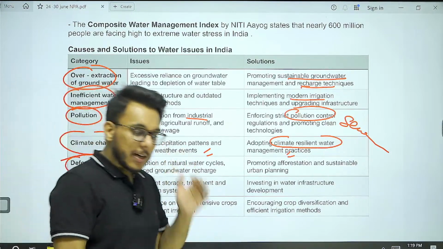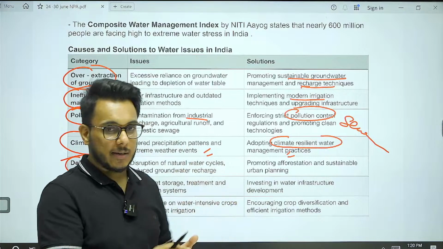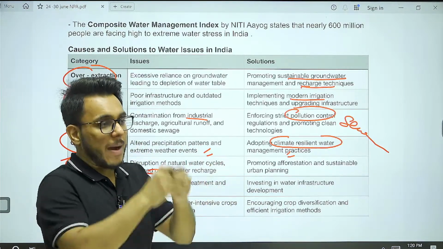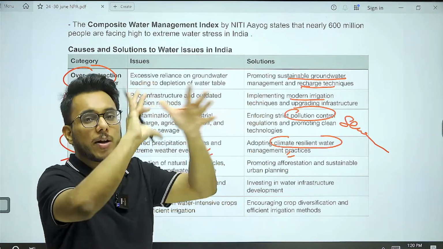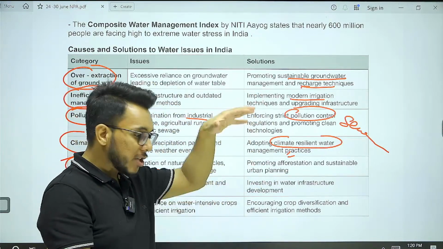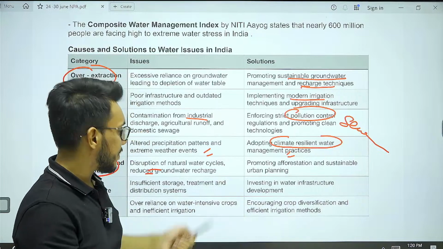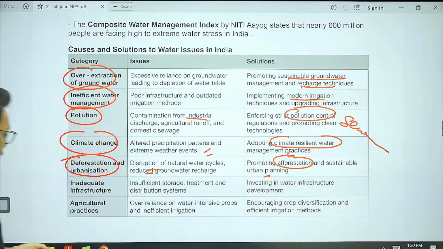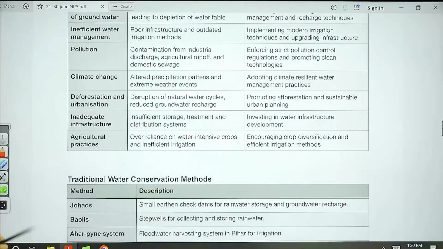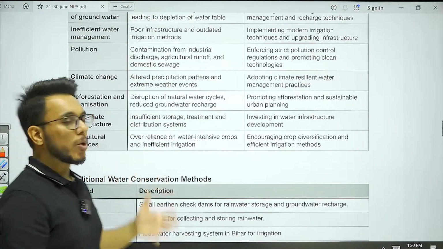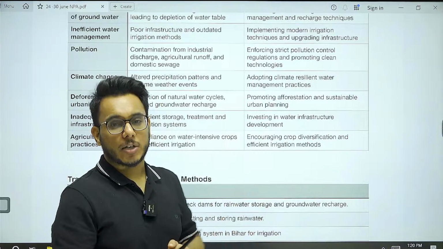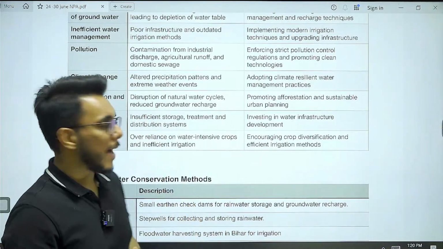Then deforestation and urbanization. Because of deforestation, the water cycle gets disrupted, and because of urbanization, a lot of concretization happens, and because of that concretization, groundwater recharge gets impacted. So what we need to do is promote afforestation and sustainable urban planning. The next issue is inadequate infrastructure: insufficient storage of water and insufficient treatment of water. So again, invest in water infrastructure and give more funding to urban bodies.